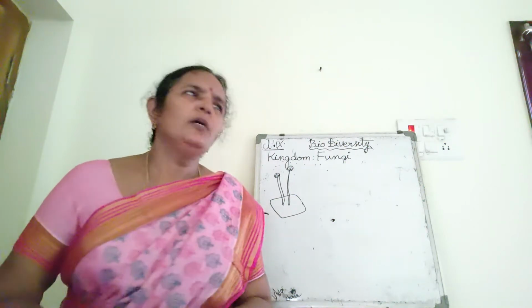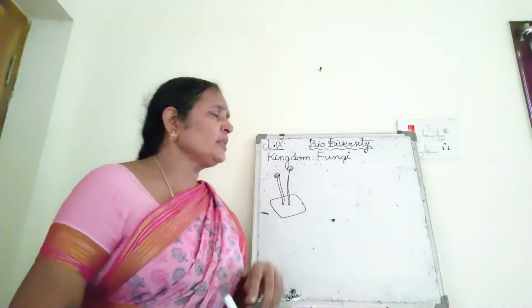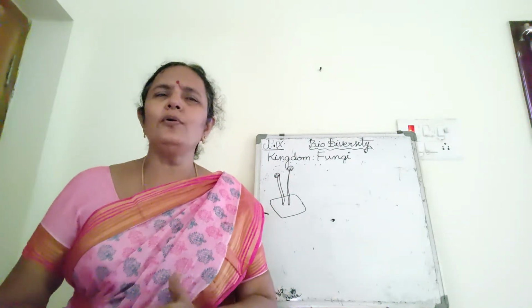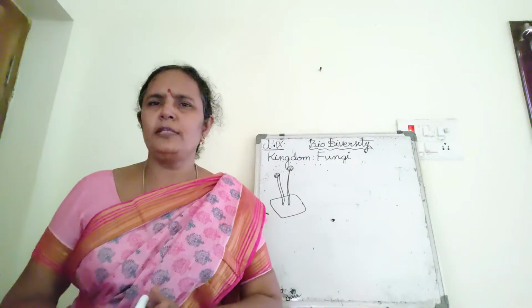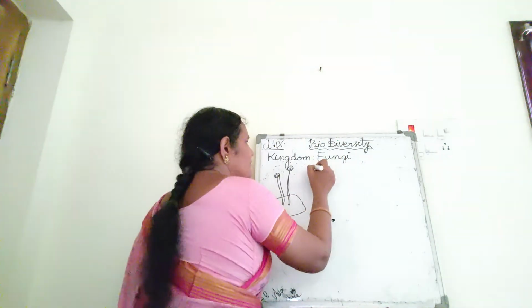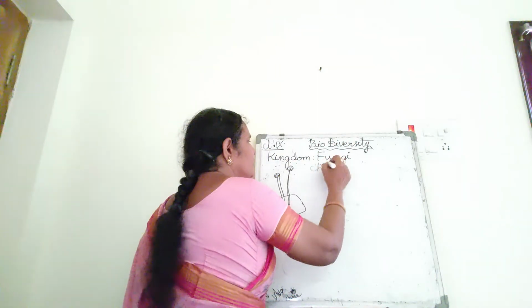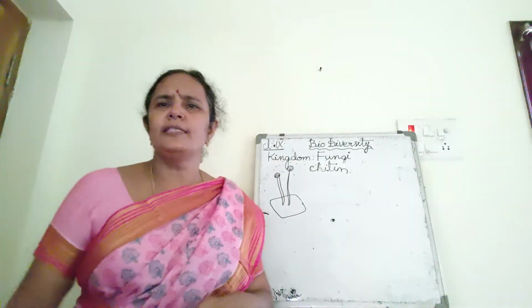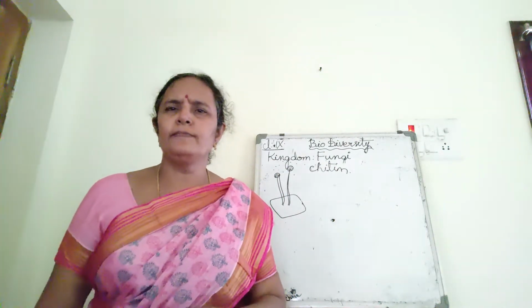Fungus is singular. So here the fungi are multicellular eukaryotes. Their body has a thick cell wall. The cell wall is made of a substance called chitin. Chitin is a substance present in the cell walls of fungi.